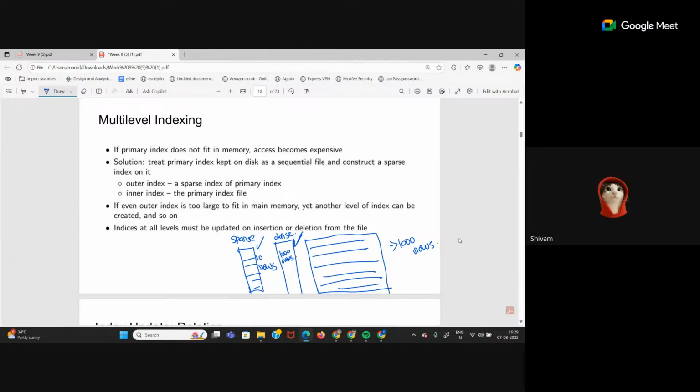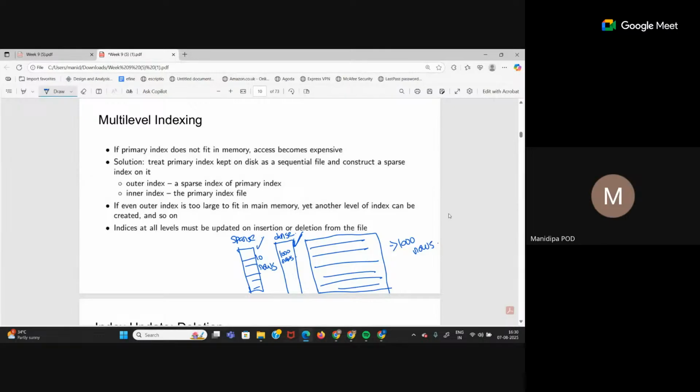If we continue to create indexes over indexes, won't it increase the search time? Definitely, it does increase the search time. There is always a trade-off. But that search time depends on what your requirement is. If you cannot avoid it, you have to bear that overhead. So multi-level indices are not used everywhere. Usually we try to use some kind of mix and match of dense and sparse. But somewhere multi-level indexing might be necessary.